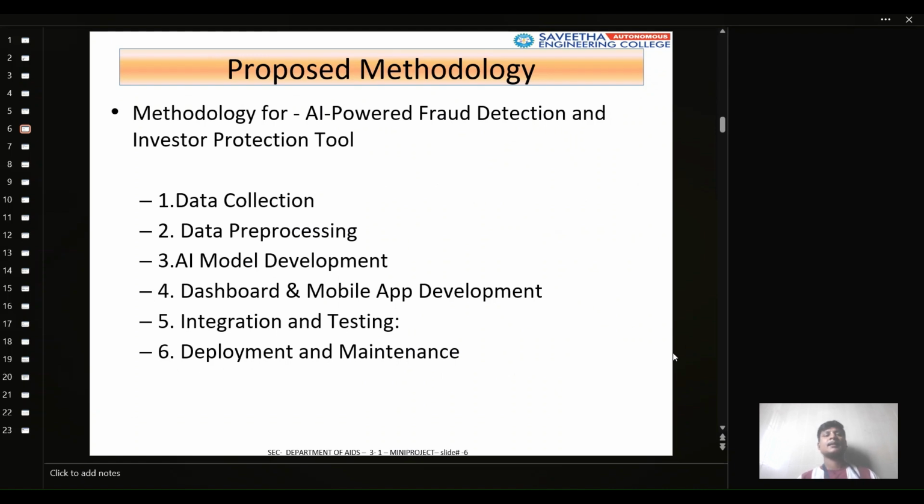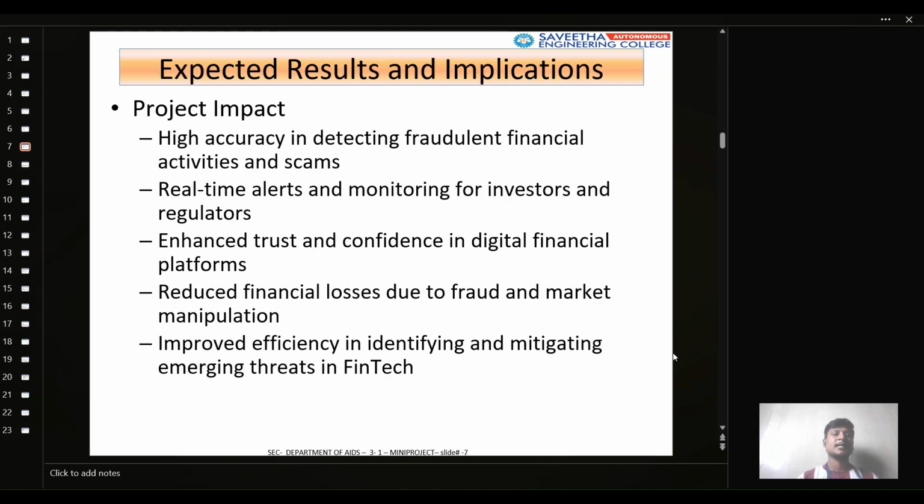The results and implications, project impact: high accuracy in detecting fraudulent financial activities and scams, real-time alerts and monitoring for investors and regulators, enhanced trust and confidence in digital financial platforms, reduced financial losses due to fraud and market manipulation, and improved efficiency in identifying and mitigating emerging threats in fintech.